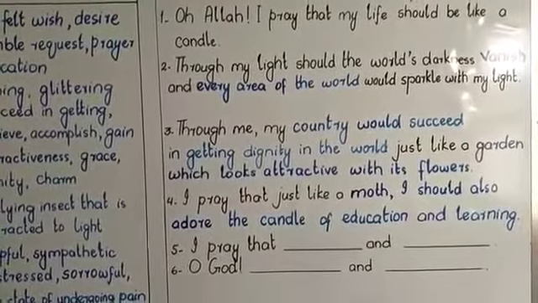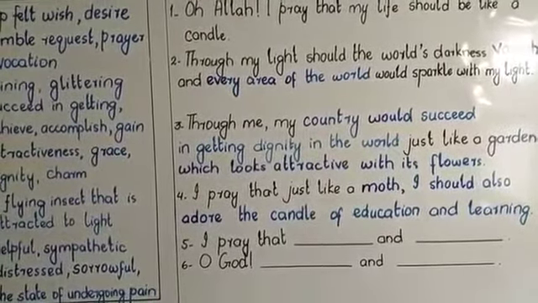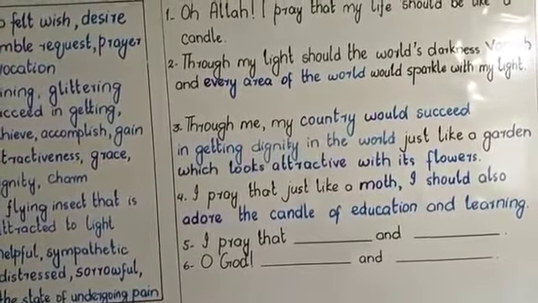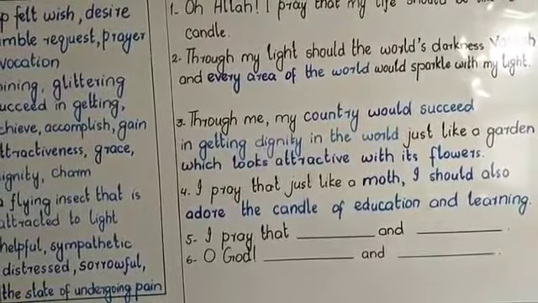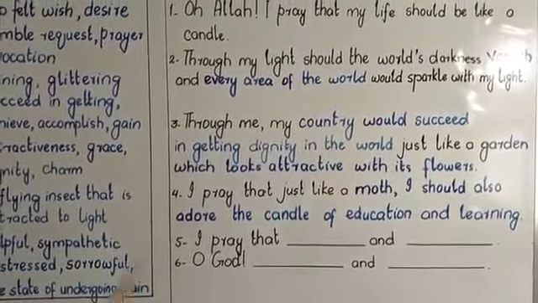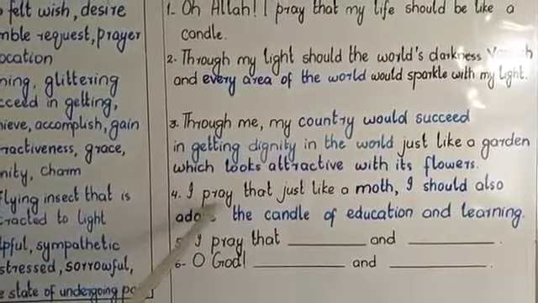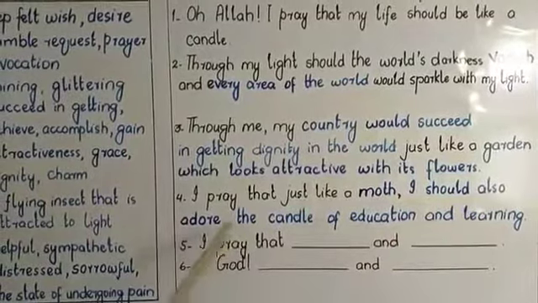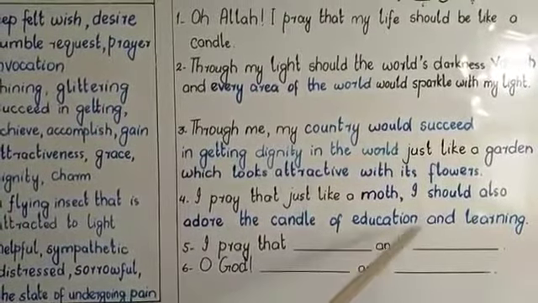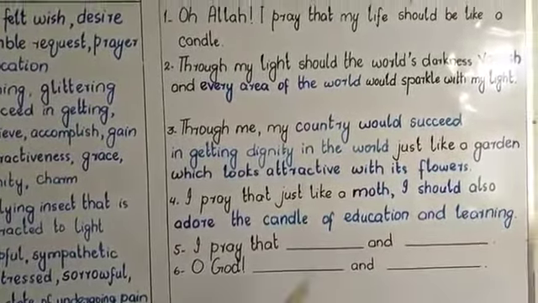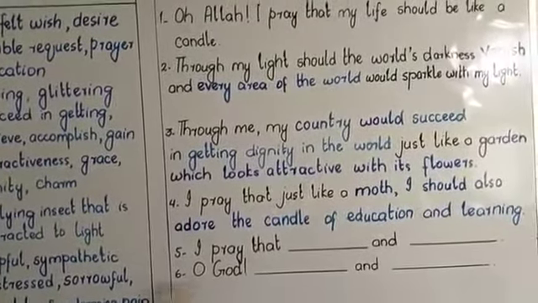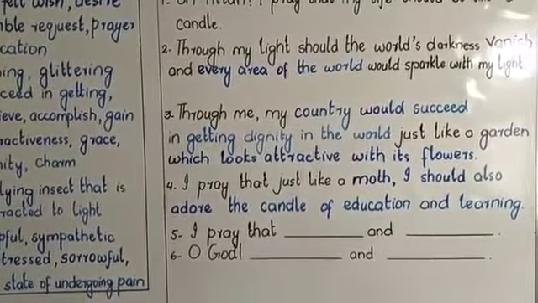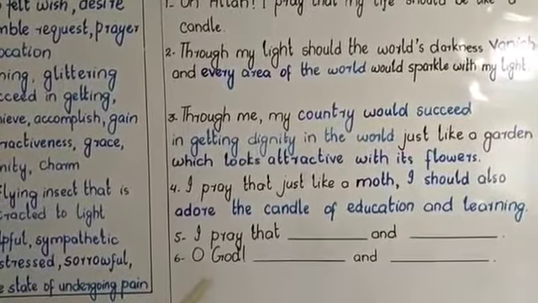So the fourth couplet in the poem is, may my life like that moth be, O Lord. May I love the lamp of knowledge, O Lord. So this can be paraphrased as, I pray that just like a moth, I should also adore the candle of education and learning. And I haven't done the fifth and sixth one. You will do them yourself. You can listen to the paraphrasing which we have just done, and I'm discussing it here.